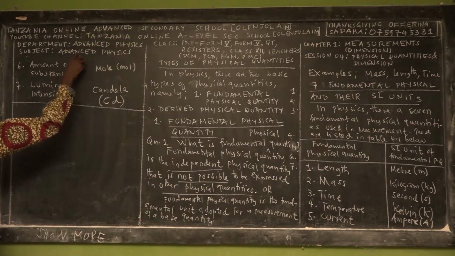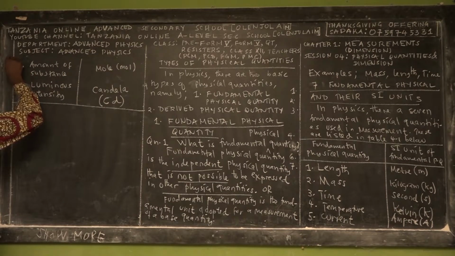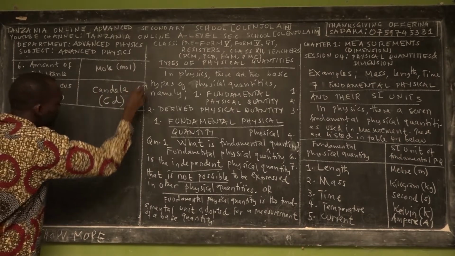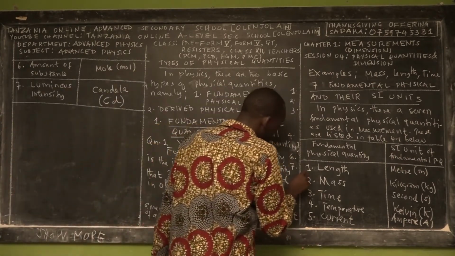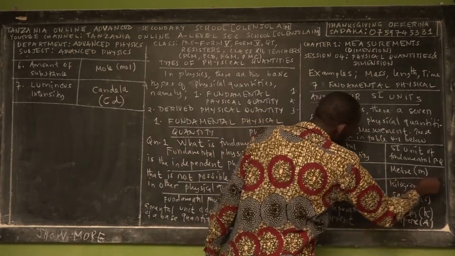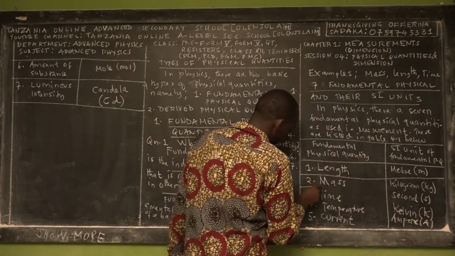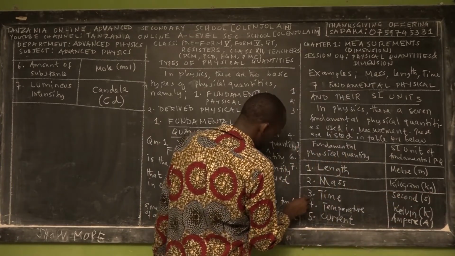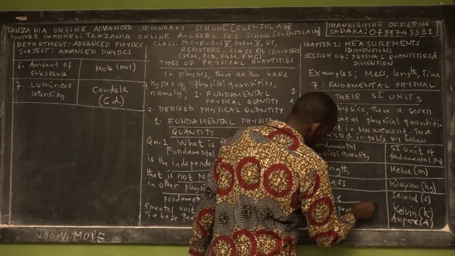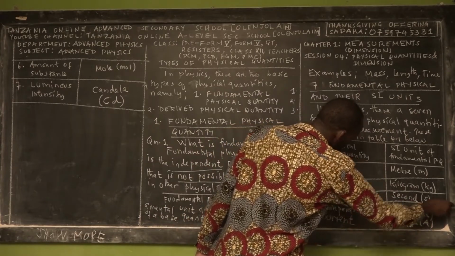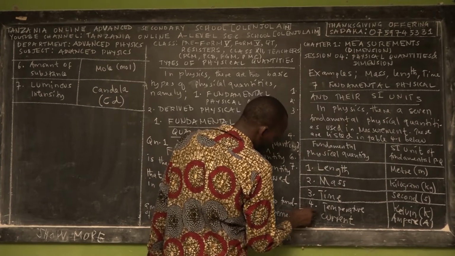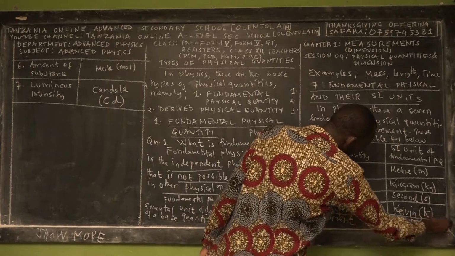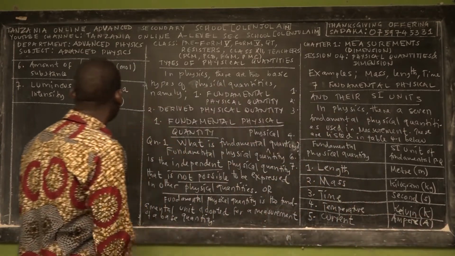So this is table 4.1. You may organize it in this style, where you have the physical quantity and its corresponding unit, and then a separating line between one physical quantity and another.